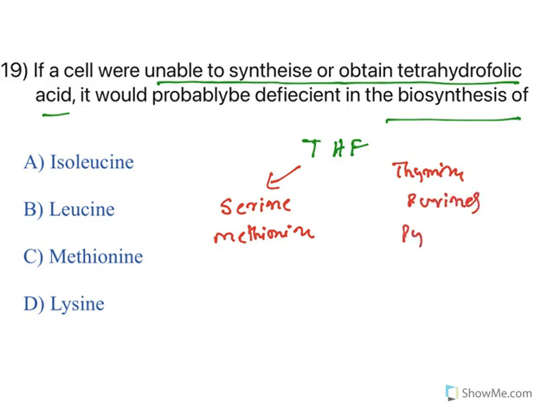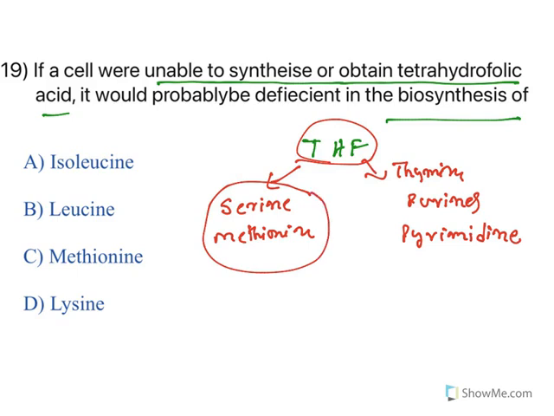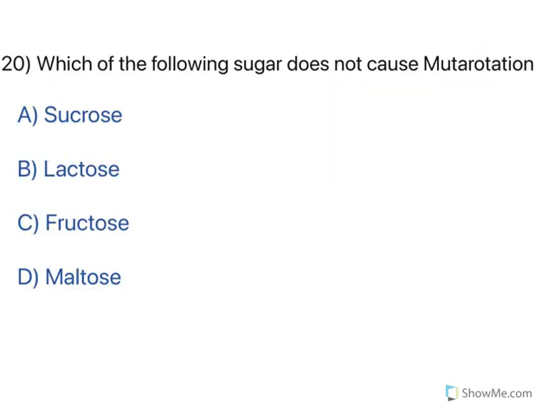Now the job of tetrahydrofolic acid is methyl group transfer. It transfers the methyl groups, and serine and methionine have methyl groups which are transferred with the help of tetrahydrofolic acid. So if a cell is unable to synthesize or obtain tetrahydrofolic acid, what happens? It doesn't have methionine, because it needs tetrahydrofolic acid to synthesize methionine. If you don't have the tetrahydrofolic acid, methionine will not be there. Moving to the next one.